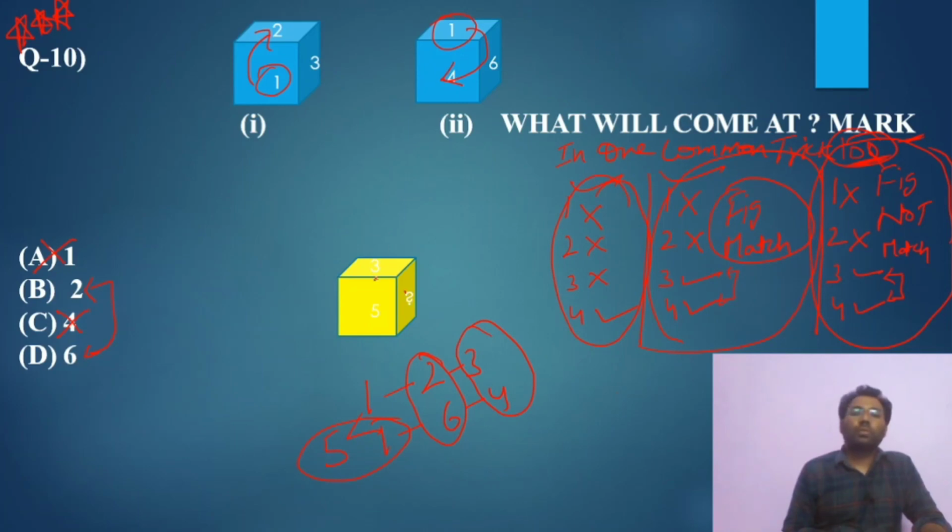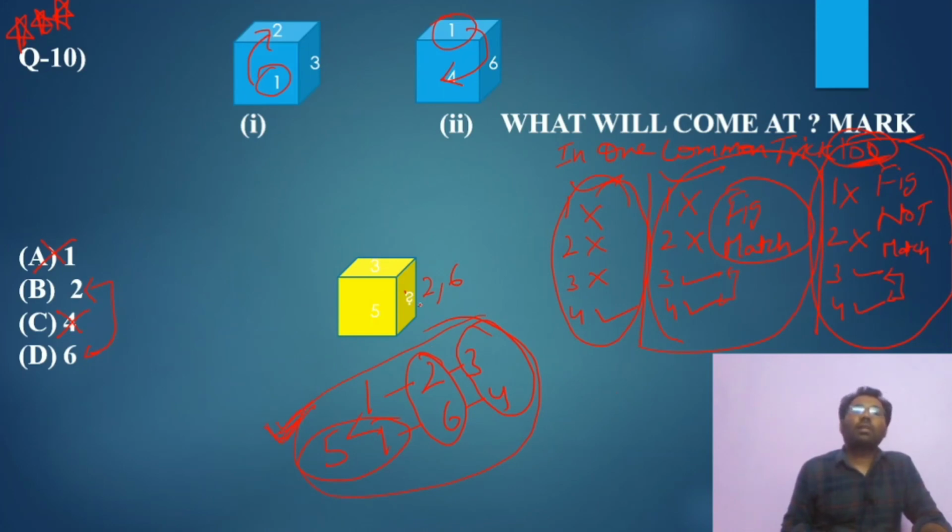So here what we have to do is take both number 2 and 6 and generate different combinations, and we have to match with this one.